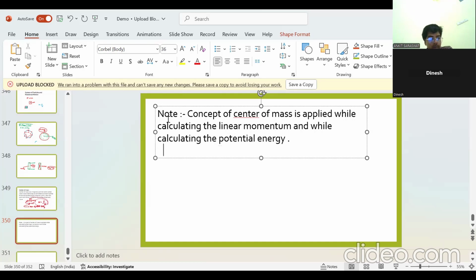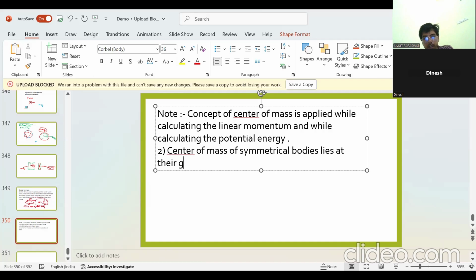After the second important point, write down: center of mass of symmetrical body. Symmetrical bodies lie at their geometric center. Center of mass of symmetrical bodies lies at their geometric center.